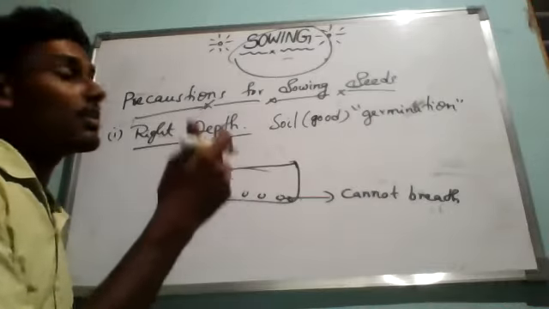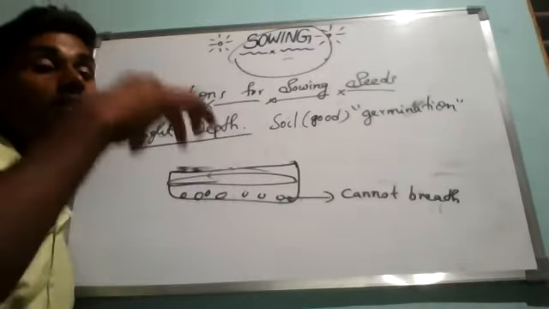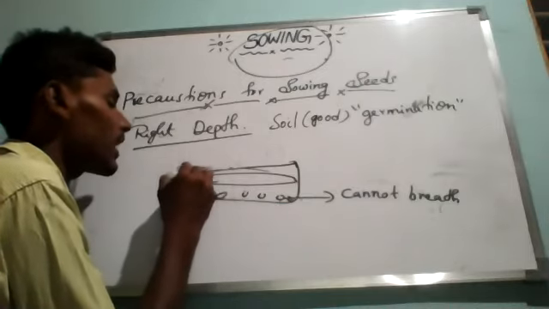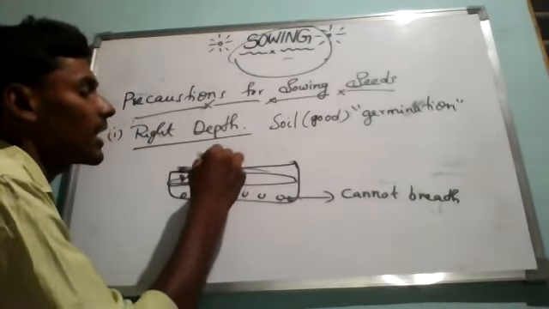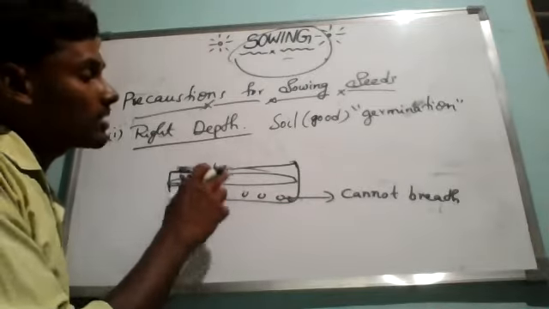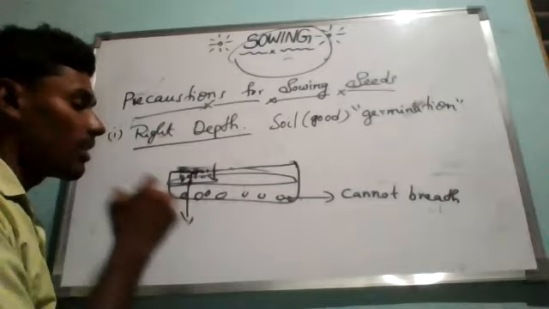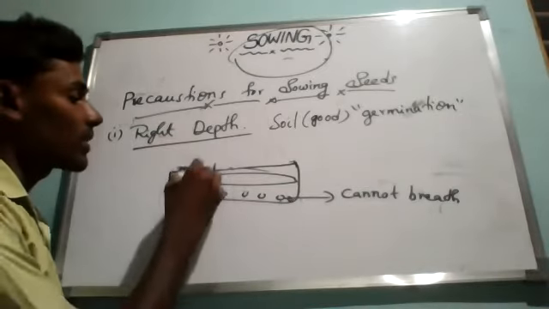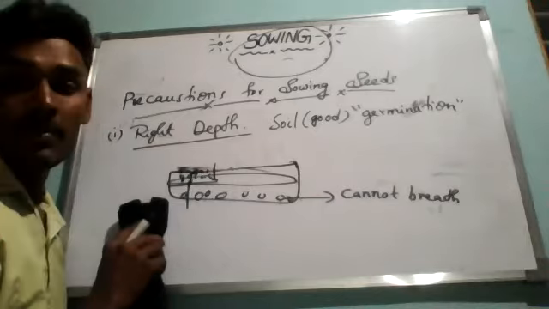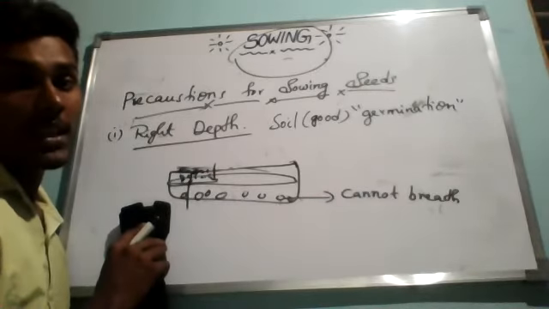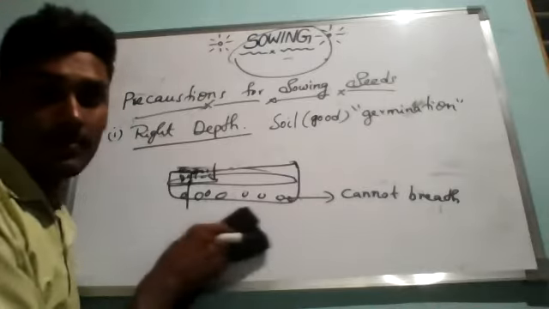Even if you plant them at a certain distance, how do they get air? Because soil has tiny pores. All these pores are filled with air, and that air is absorbed by the seeds when they are in the germination stage. But if you go deep inside the soil, there is no sufficient supply of air from the top, so seeds cannot germinate. That is why, if we keep them very deep, seeds are not germinated, because they cannot breathe.